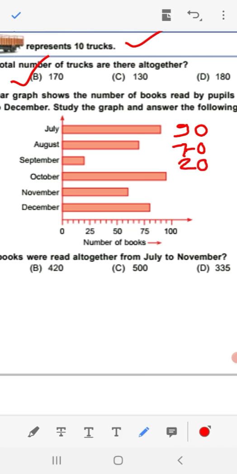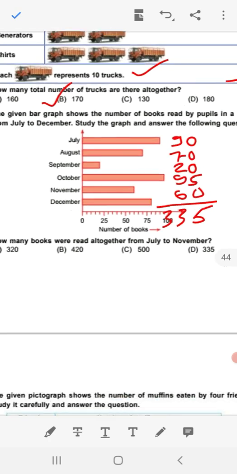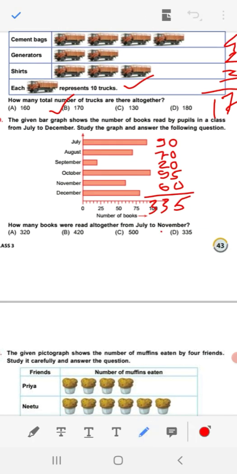October, it is 95. November, 50, then 55, then 60. Up to November we have to count and add them. Let us find total. 9 plus 7, 16, 16 plus 2, 18, 18 plus 9, 27, 27 plus 6, 33. 335. So our option is coming number D.